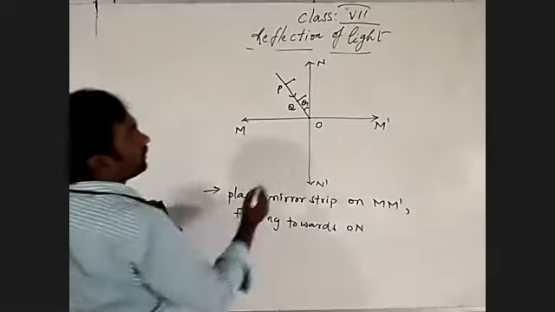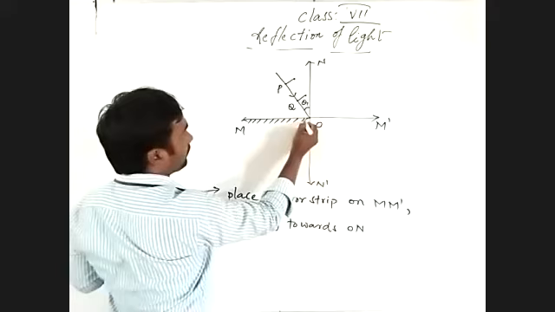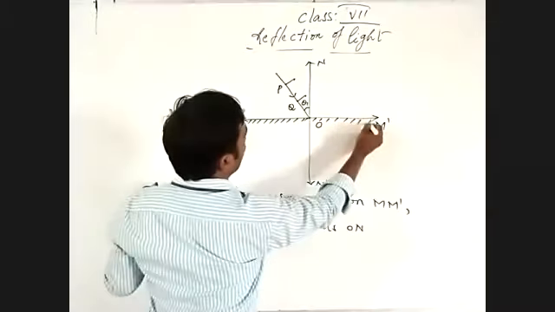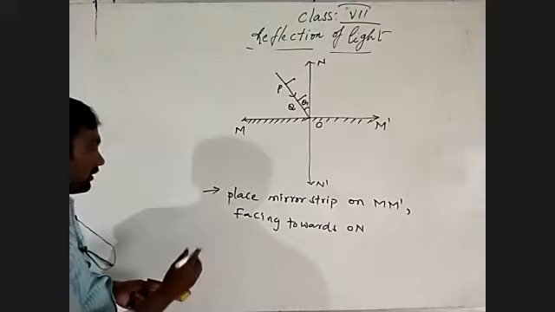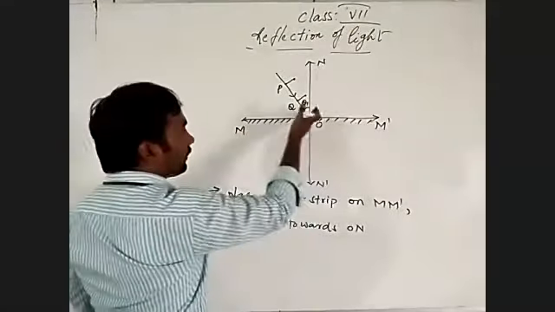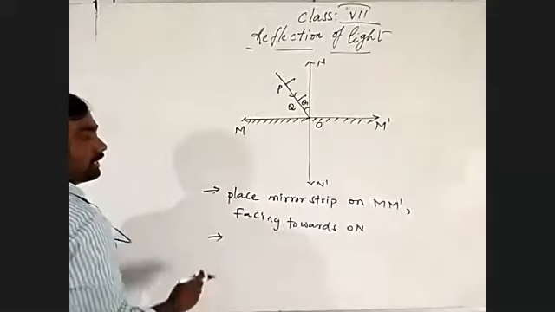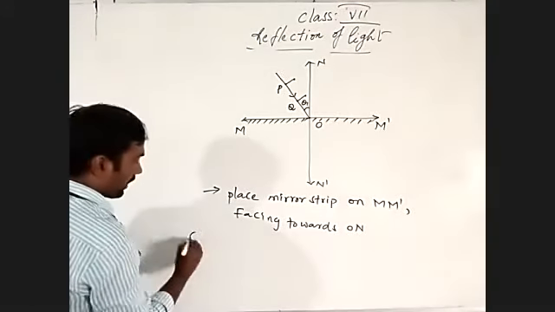So the reflecting surface faces towards ON. This is the coated surface and this is the reflecting surface. Understand? We placed the mirror strip, which is now facing ON. And the next point is the observation, which we are going to write.